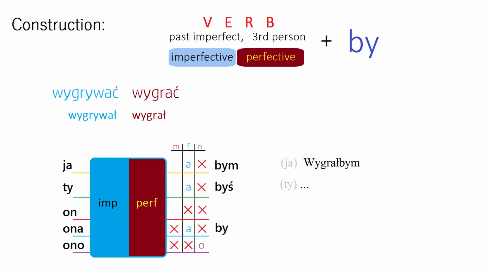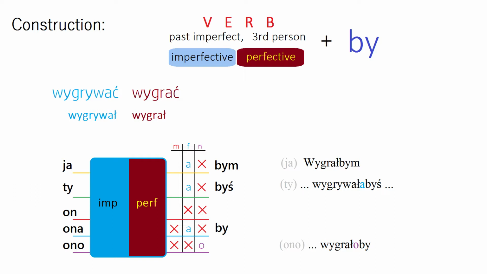So we have the first part. If you had trained enough, wygrywała. We have to add a at the end for feminine. Wygrywałabyś. In third person singular, we also have the neuter. At the end of the verb, we have to add the letter o. The child would win or would have won would be te dziecko wygrałoby. We took the perfective, we add the o for neuter and by as the conditional particle. As you see, the verb and the particle, we write together.